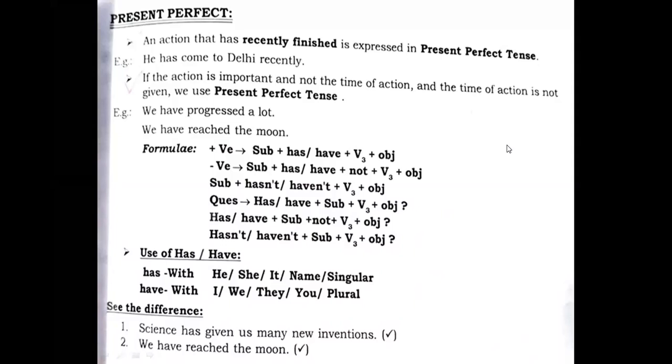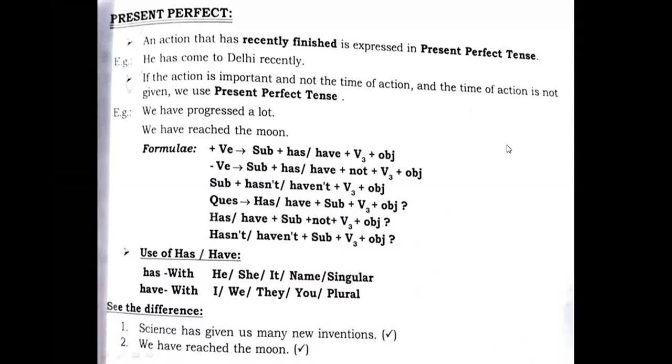If the action is important and not the time of action, and the time of action is not given, we use present perfect tense. You need to see, the second definition is given here: the action is important and not the time, right? When time is not mentioned, but the action is mentioned, and that is over also, that means finished.